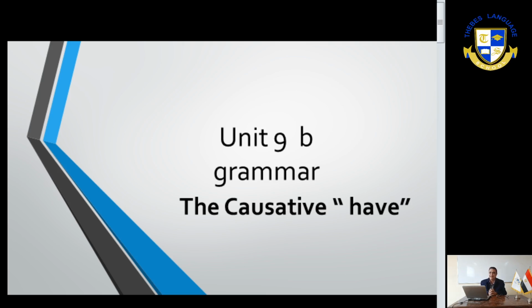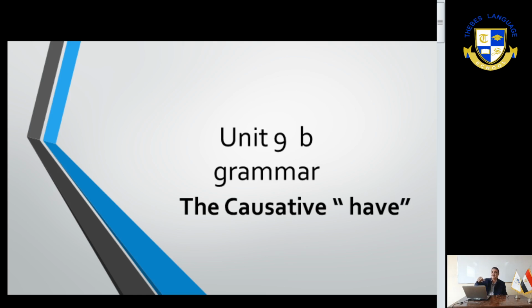We can also say get, but with the use of get in the active causative have, like I have a mechanic fix my car, we say I get a mechanic to fix my car. Here we must have to. Yesterday I got a painter to paint my room. Yesterday I had a painter paint. I had a painter paint. I got a painter to paint.